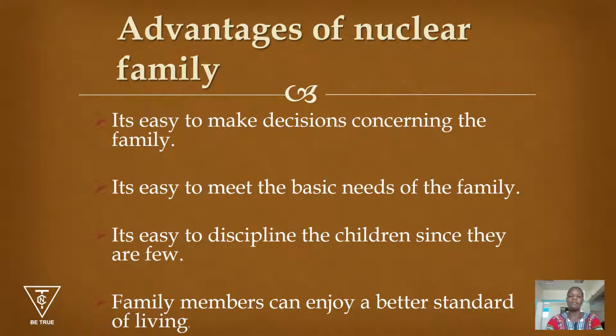Reason one, the members of the family are very few. When you fall sick, daddy, it is easy for him to take you to a good hospital and then you get medical care. The disciplining of the children is also easy because the numbers of children are very few, 1, 2, or 3. So mommy can monitor them, daddy can monitor even the maid. Compared to when the numbers of children are 7, there things are not easily okay.